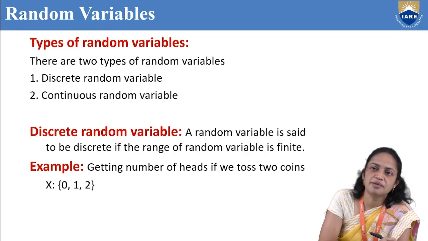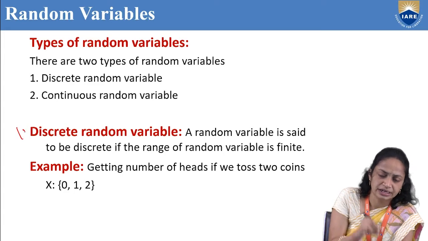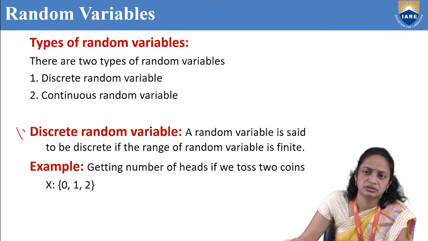So next, types of random variables. Actually, there are 2 types of random variables. First one is discrete random variable and second one is continuous random variable. So first one, discrete random variable. So what is a discrete random variable? A random variable is said to be discrete if the range of the random variable is finite.